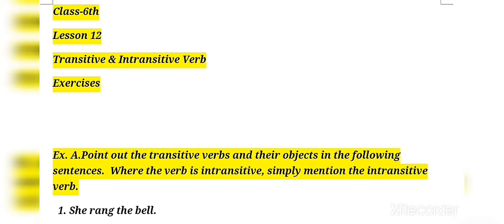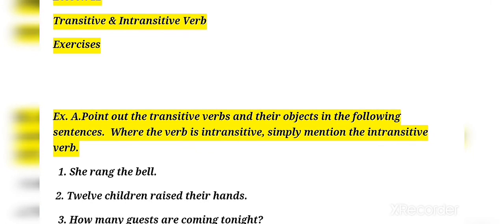Once again, we are in chapter number 12, that is transitive and intransitive verb. Chapter number 12 has already been explained to you, and the definition of the chapter is also given. Now, today we are moving towards the exercises. The first exercise is: point out the transitive verbs and their objects in the following sentences. Where the verb is intransitive, simply mention the intransitive verb.